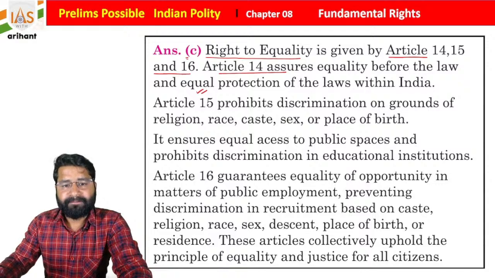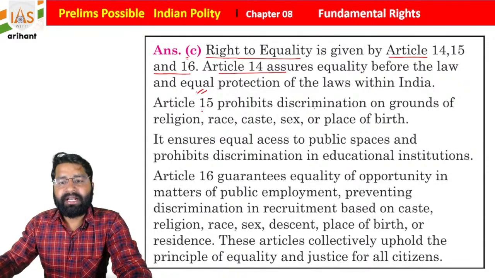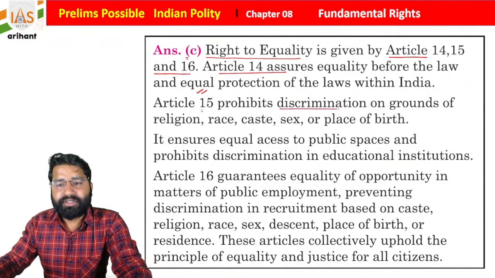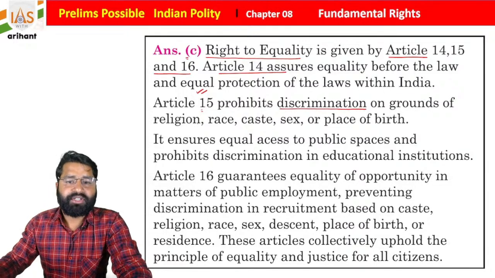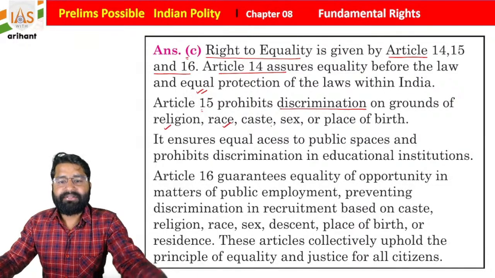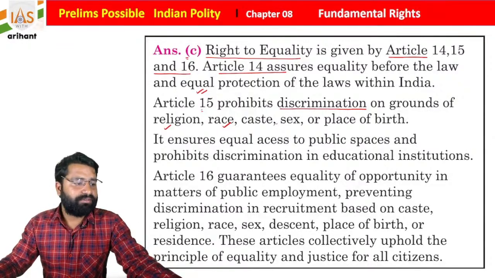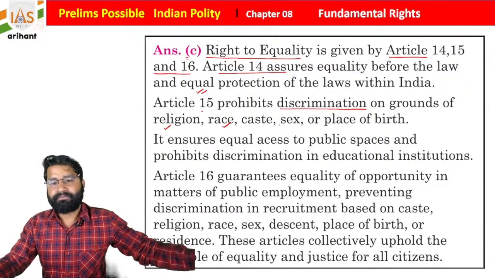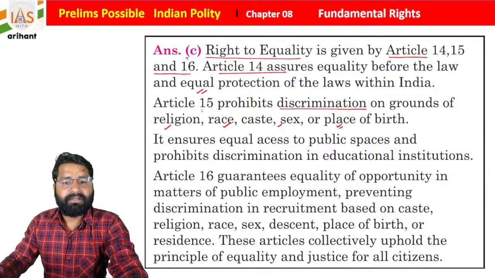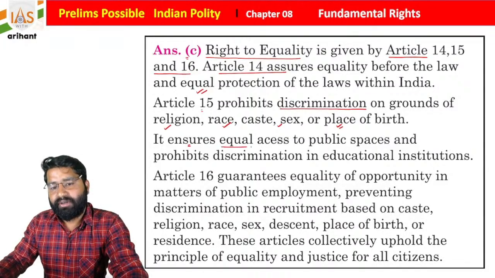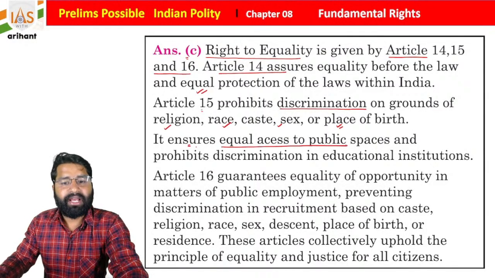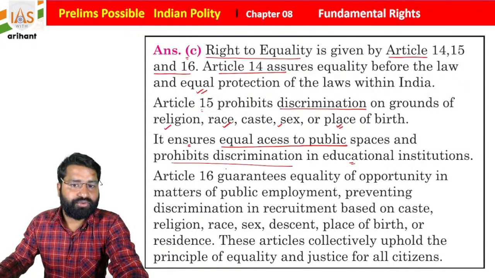If you move further, we have Article 15, which mentions the prohibition of discrimination on the ground of religion, race, caste, sex or place of birth. It ensures equal access to public spaces and prohibits discrimination in educational institutions.